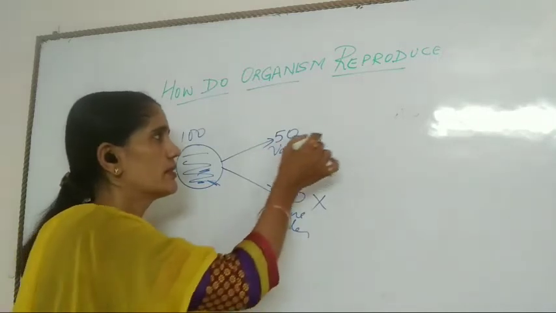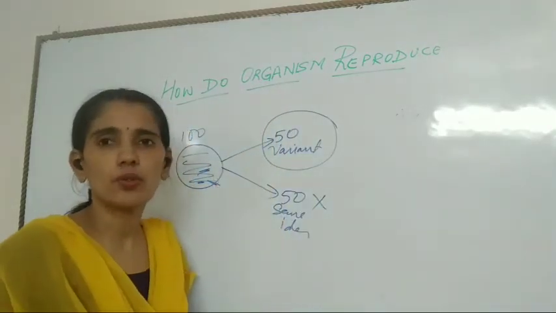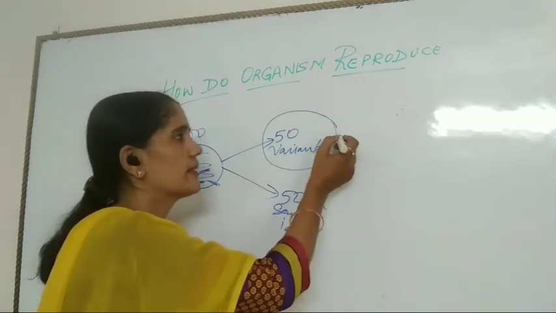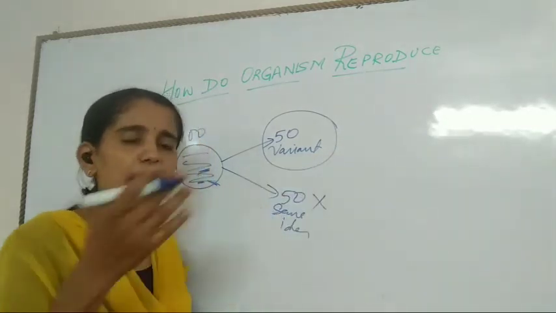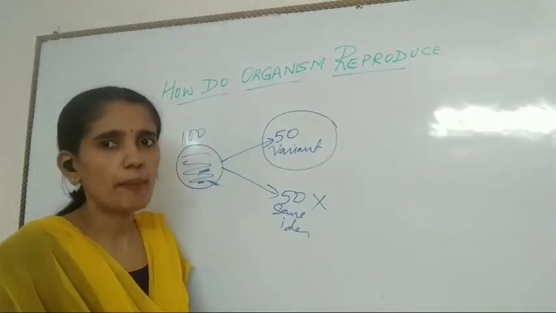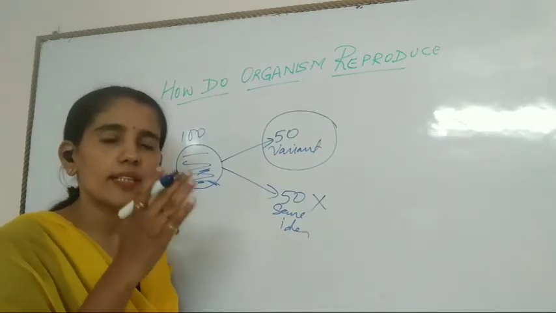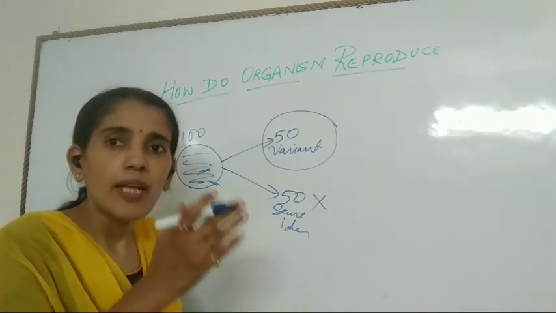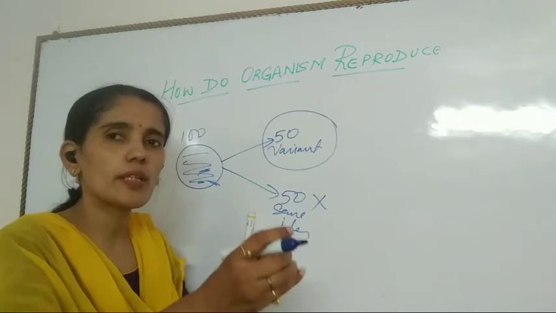But out of these 50 also, all will not survive. Why? Because the variation may or may not be compatible with the temperature. It depends on whether the variation taking place in that particular organism is related to that particular climate or not.